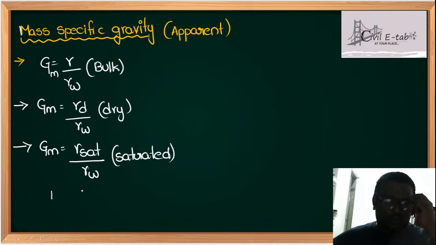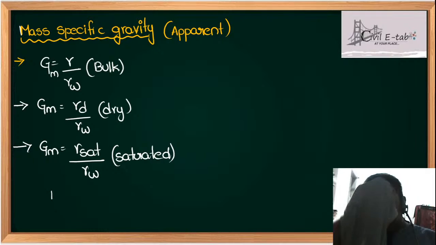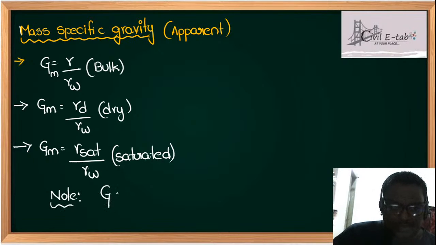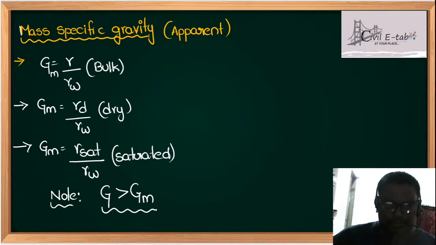You write it as a note. What is that note? True specific gravity is always greater than mass specific gravity. You write it as a note, students. This is very important, so please write it as a note. That is, true specific gravity is always greater than mass specific gravity. Now for this explanation, I will be telling you afterwards. Don't worry about that.